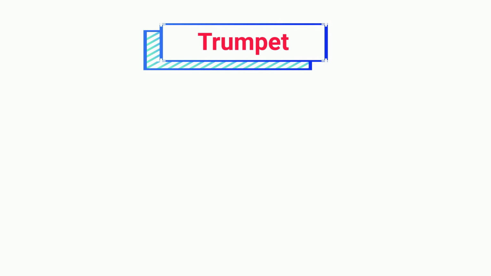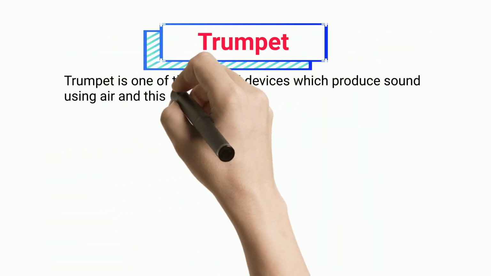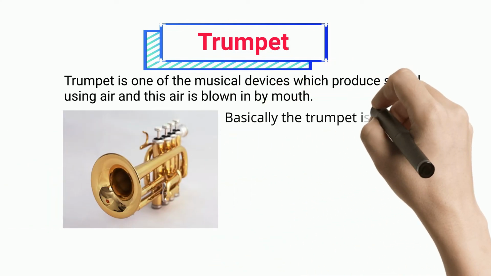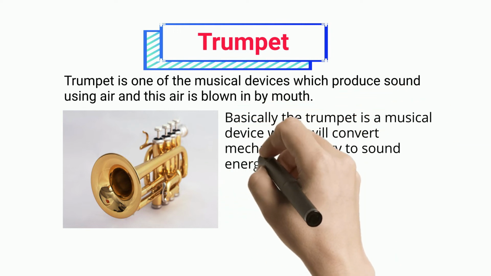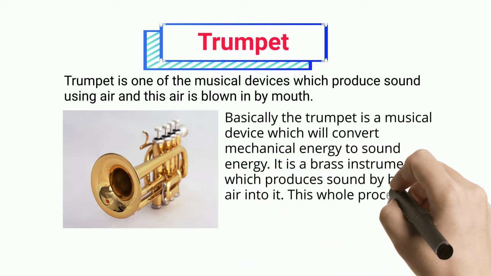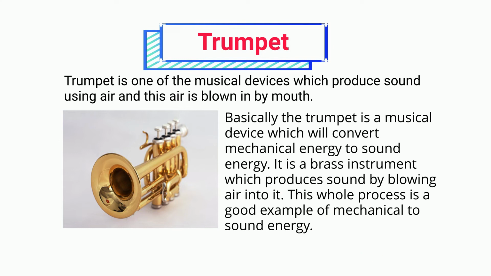Trumpet. The trumpet is one of the musical devices which produce sound using air, and this air is blown in by mouth. Basically, the trumpet is a musical device which will convert mechanical energy to sound energy. It is a brass instrument which produces sound by blowing air into it. This whole process is a good example of mechanical to sound energy.